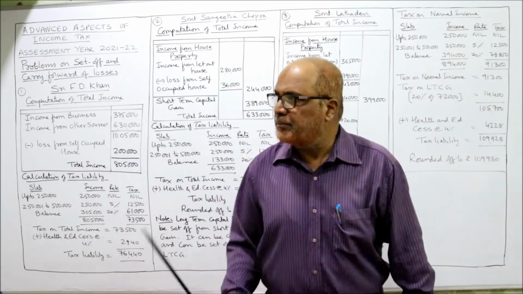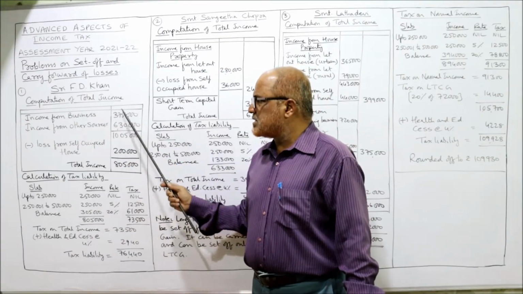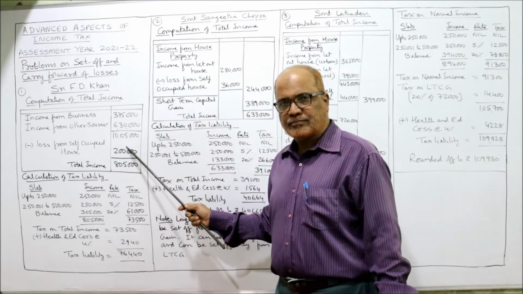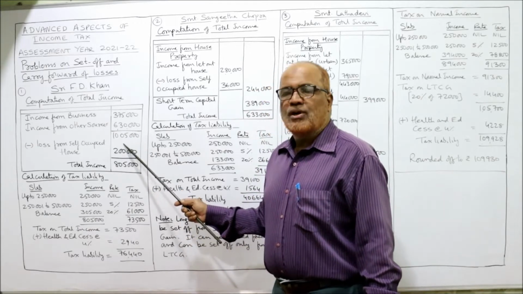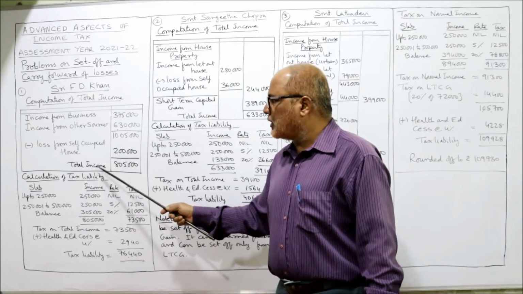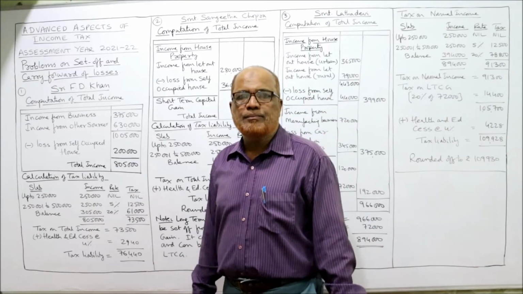So solution of this problem, Sri F.D. Khan, computation of total income. Income from business is given 3,75,000. Income from other sources 6,30,000. Added both, 10,05,000. From this deduct loss from self-occupied house 2 lakh. So total income will be 8,05,000. This is the total income.